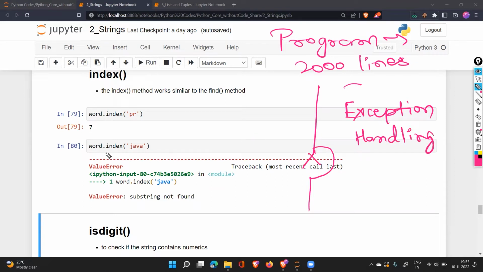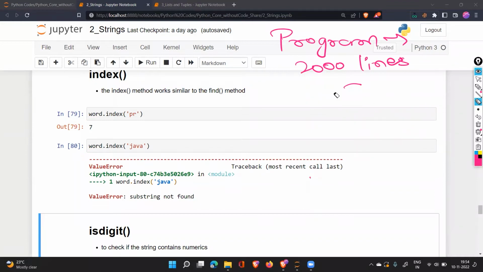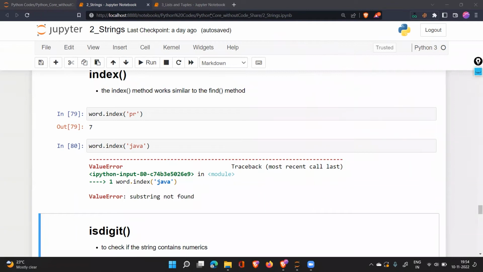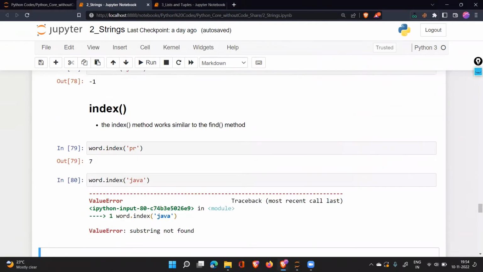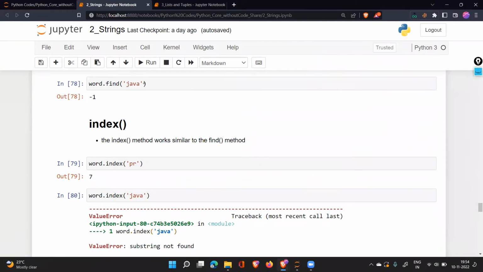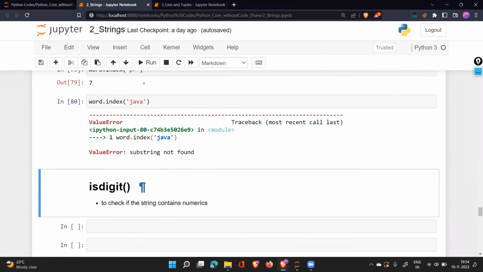Exception handling. If exceptions like this, if errors like this happen and we can't deal with them, whatever we do, and they might come, what do we do in that case so that our program does not stop? Exception handling is one such thing which is used in production cases. If -1 is there, if you have used filed, then it will continue. You can see here it is not giving any error. It would continue. This is the thing to understand.